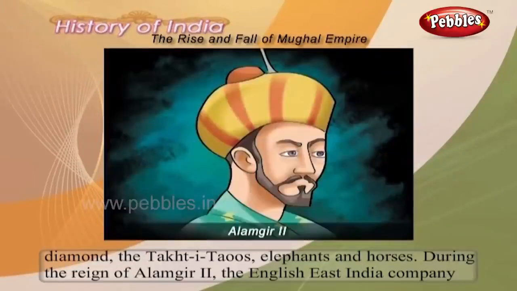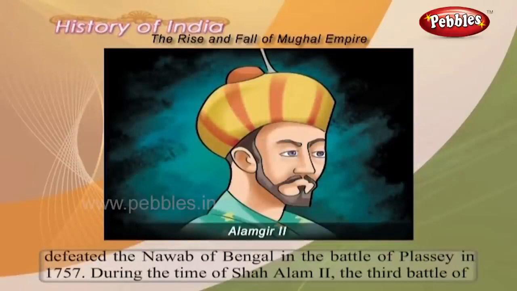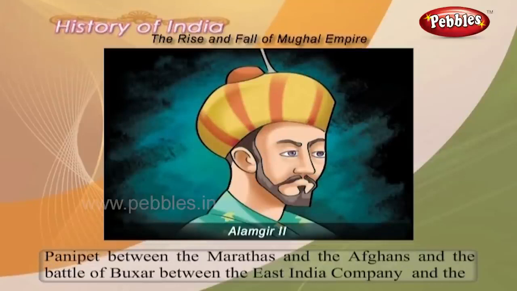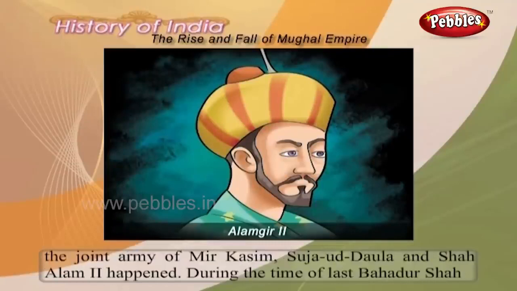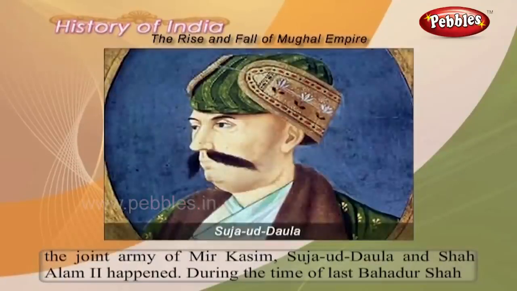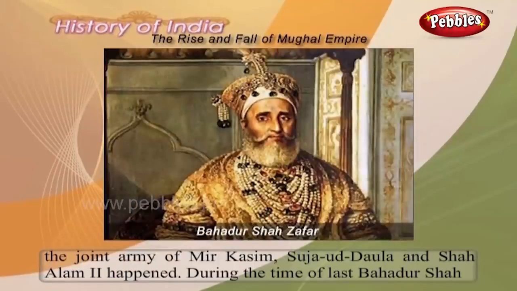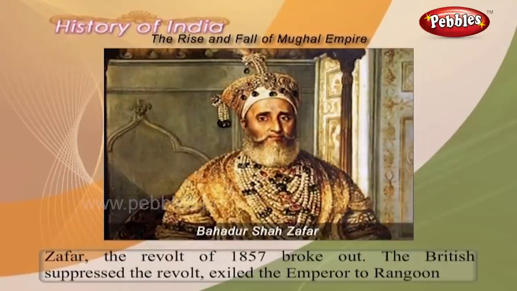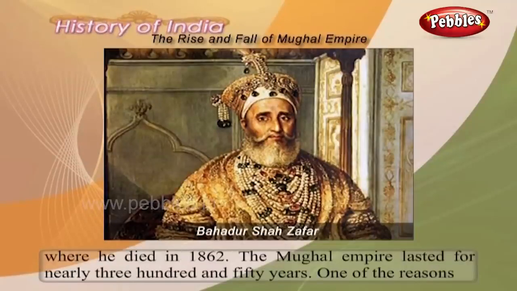During the reign of Alamgir II, the English East India Company defeated the Nawab of Bengal in the Battle of Plassey in 1757. During the time of Shah Alam II, the Third Battle of Panipat between the Marathas and the Afghans, and the Battle of Buxar between the East India Company and the joint army of Mir Qasim, Shuja-ud-Daula and Shah Alam II happened. During the time of the last ruler, Bahadur Shah Zafar, the revolt of 1857 broke out. The British suppressed the revolt and exiled the emperor to Rangoon, where he died in 1862.